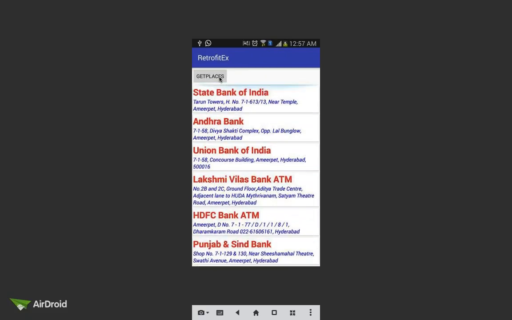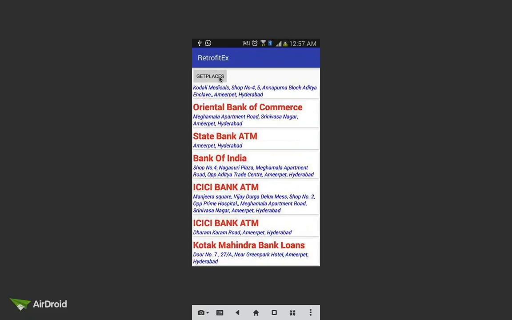This response we are getting from the Google Places server. It's a RESTful service. We are calling it by using the Retrofit API, and we are getting the response from the server in JSON. Using the JSON converter, we are converting that JSON response into object format. For presenting the data, we are using a UI component called the recycler view component. For the individual item, we are taking a card view. That's why you get it in a card format. Okay, this is about the Retrofit concept.